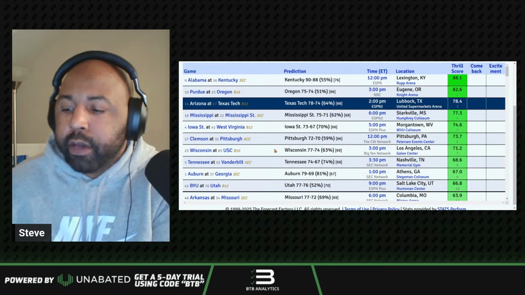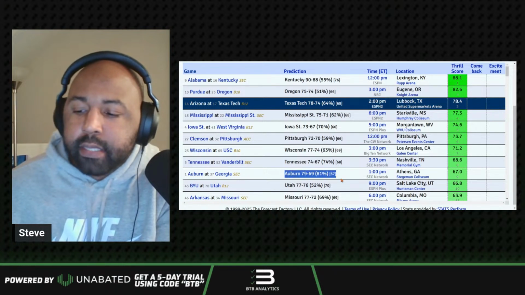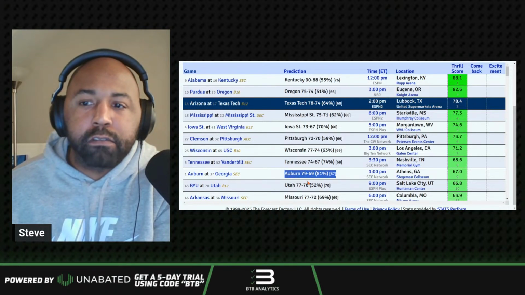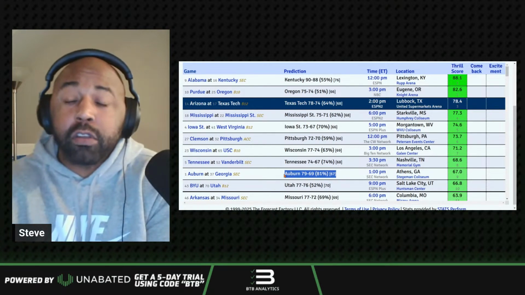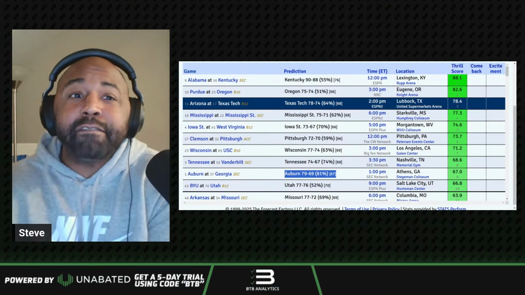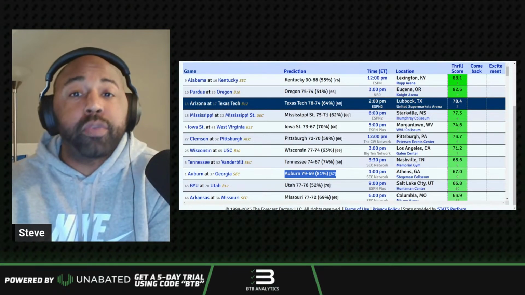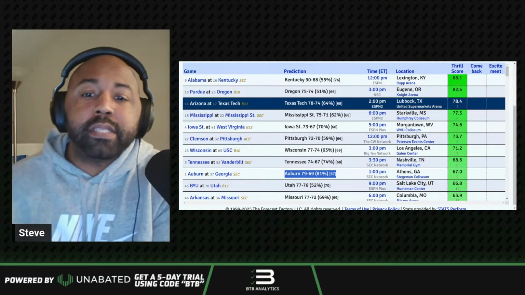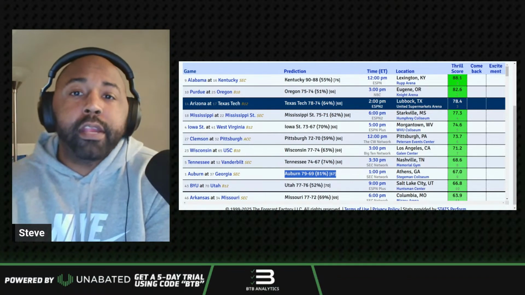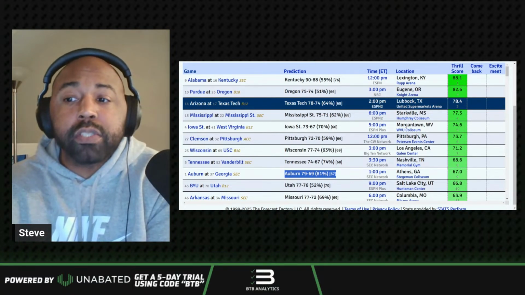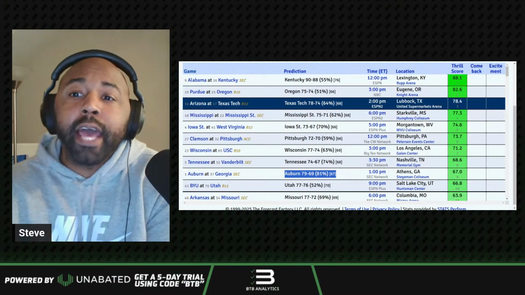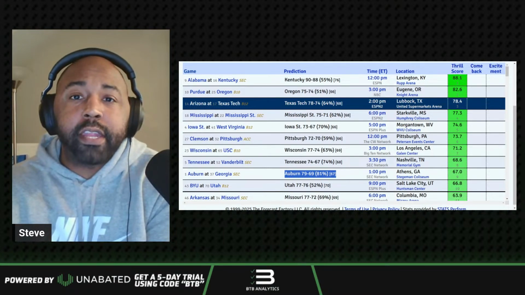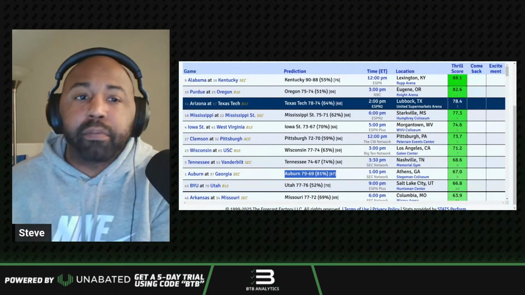So if you look here, though, Ken Palm has Auburn as a 10-point favorite over Georgia. However, Ken Palm does not factor in injuries. So that's what I mean by, even though it's a 10-point favorite here, the market is opening up a lot smaller, which is what you're seeing exactly. Auburn as a 5.5-point favorite in the market. And I think a lot of that is because of Janai Broome, right?